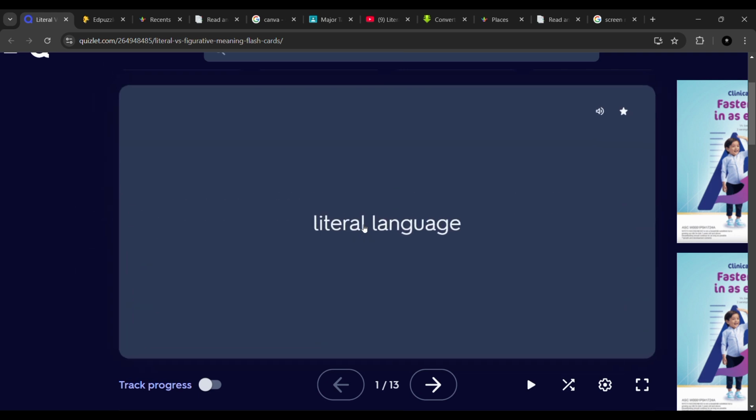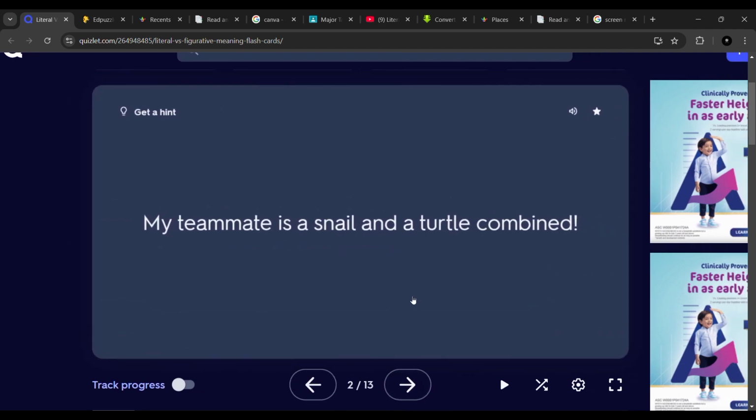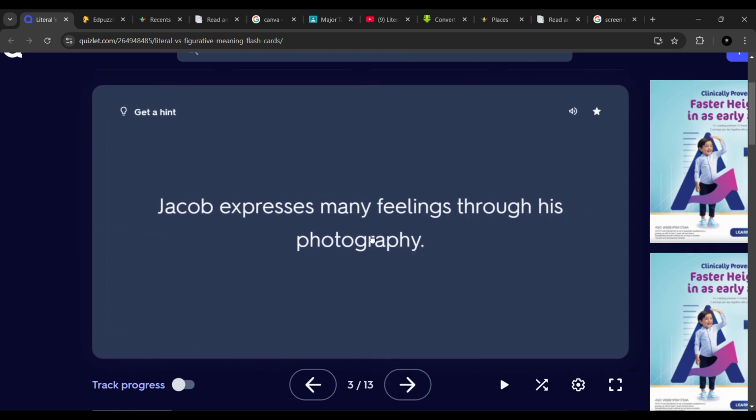Correct, it's literal language. So next sentence. My teammate is a snail and a turtle combined. What do you think is the answer? That's right, it's figurative language. For the next sentence, Jacob expresses many feelings through his photography. What do you think is the answer to this?